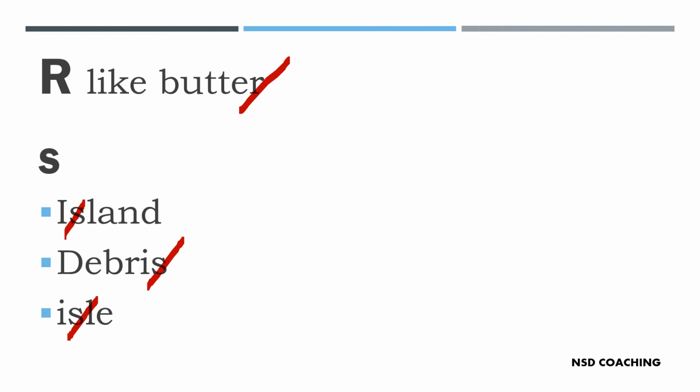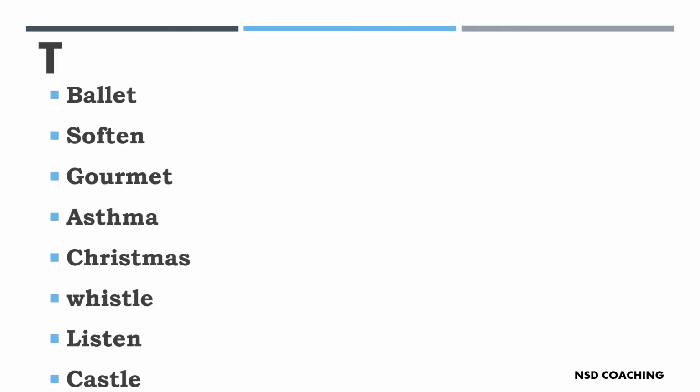Now, the next letter you have is T. Letter T can also be a little sneaky and be silent, like in these examples. Ballet, how do you pronounce this? Ballet. Soften.